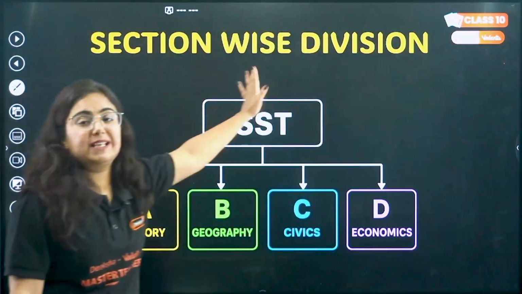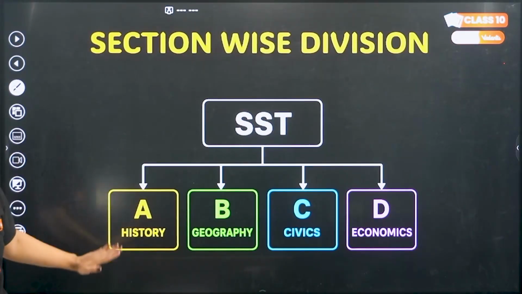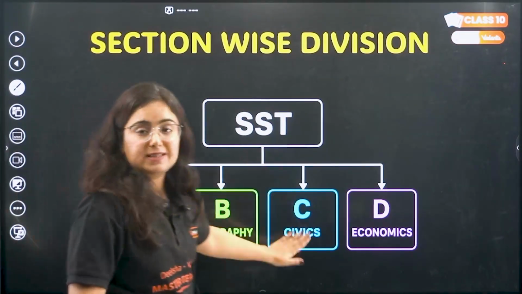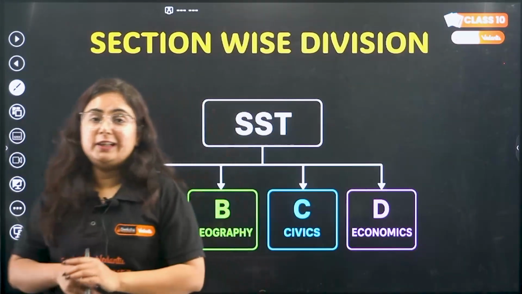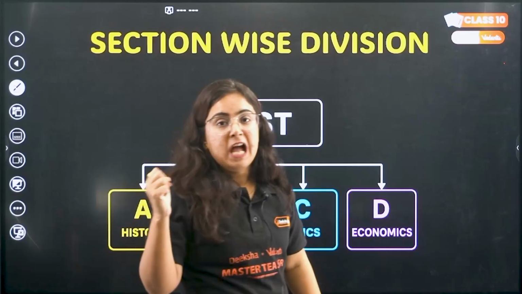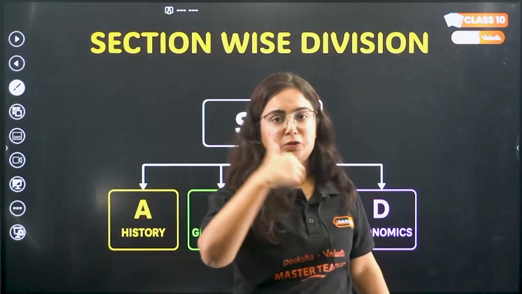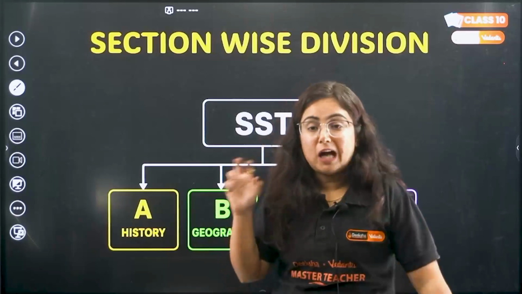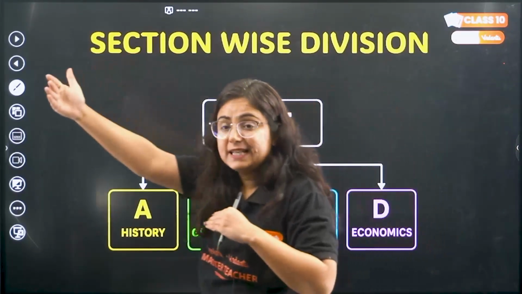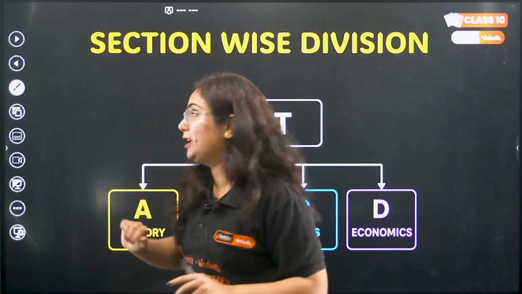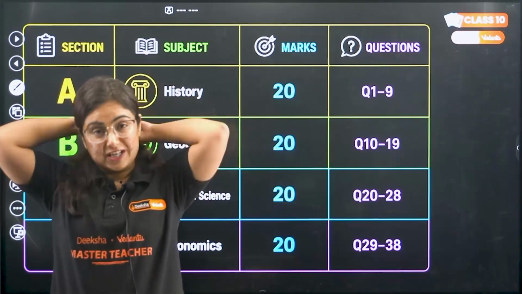The section wise division will be there this year. SST is divided into section A history, B geography, C civics, and D economics. Similarly for science also, they divided it into physics, chemistry, and biology. Up till now, there was also the same thing. Section A dealt with all MCQ, section B dealt with another thing. But now, beta, it is in a way that history, geography, civics, economics, and similarly in science, physics, chemistry, and biology.